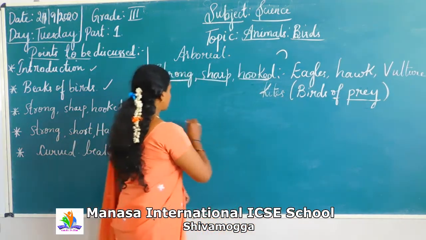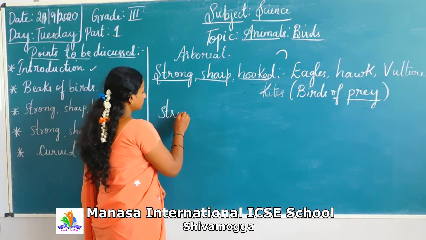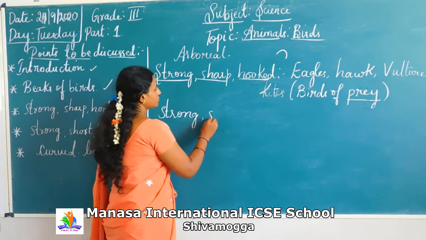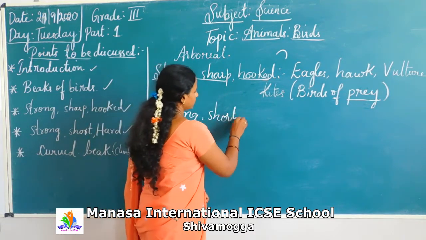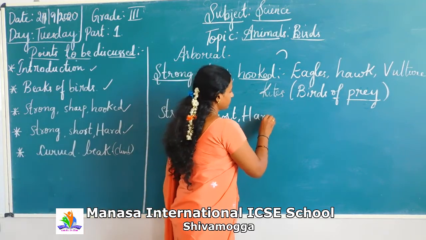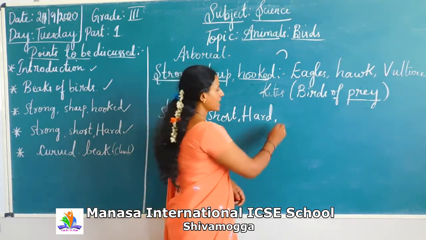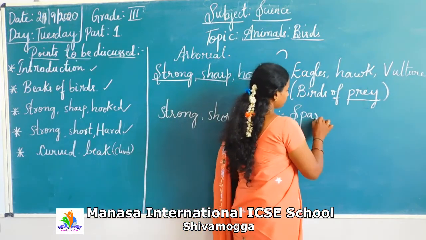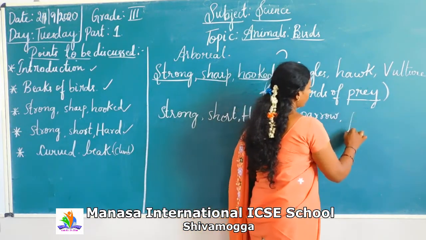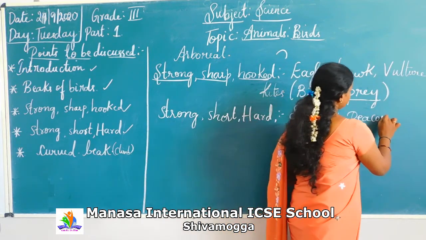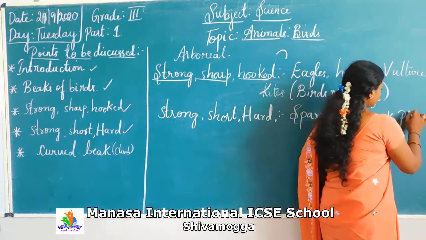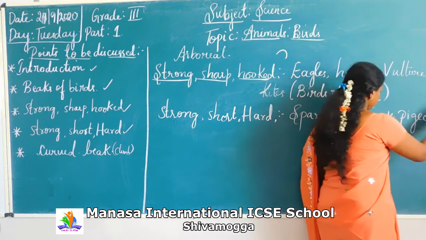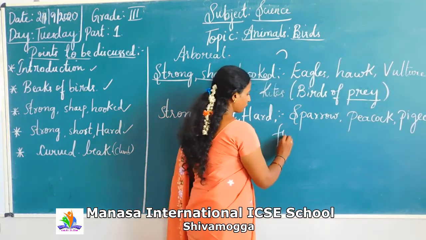What is it? Strong, short, hard. The examples I can give you here are sparrow, peacock, pigeon and small birds like finches.